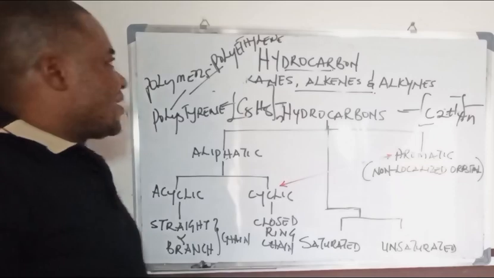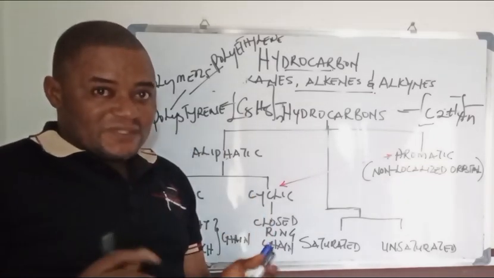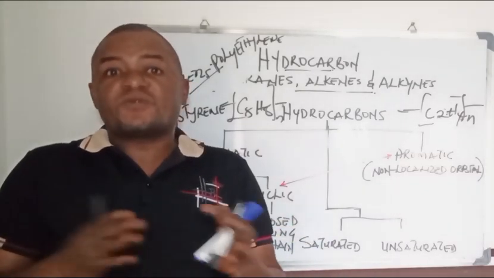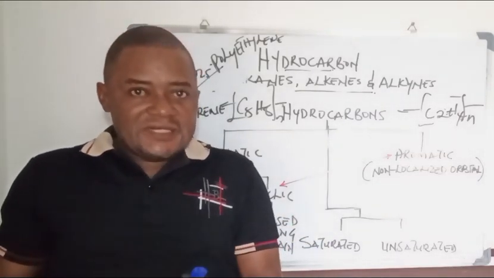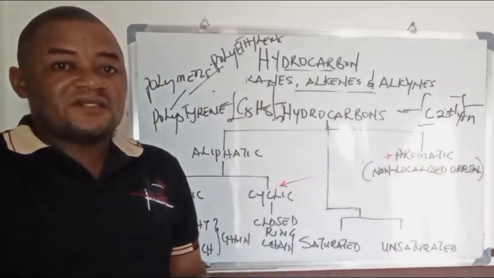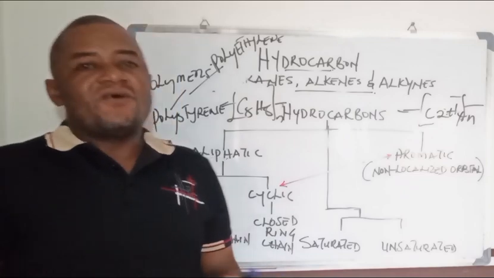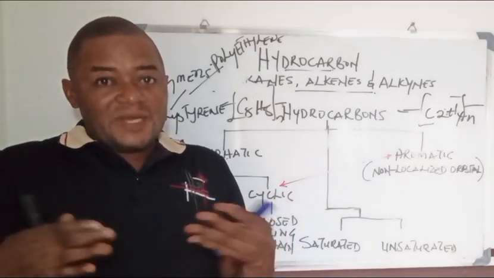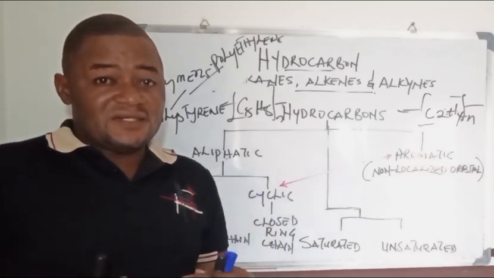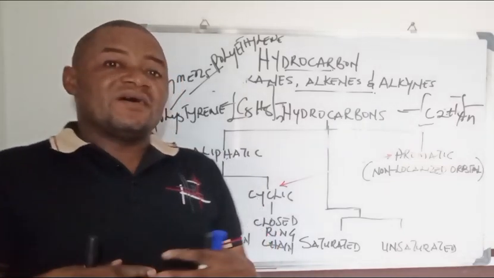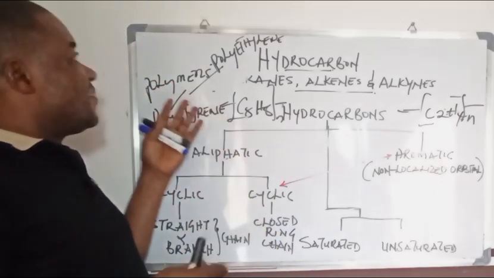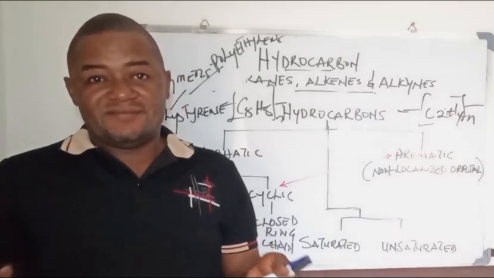So you can see that hydrocarbons can exist in different forms. They can exist as solid, but as low melting point solid, and we must be very specific about that, with examples like paraffin wax and naphthalene. They can exist as liquid, with examples like benzene and hexane, as we discussed earlier. They can exist as gases, like methane, butane, and propane. They can also exist as polymers, like polystyrene and polyethylene.